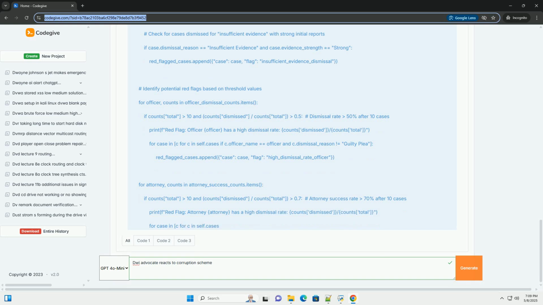1. Internal reporting. Report her findings to the appropriate Internal Affairs Division within the law enforcement agency or the Judicial Ethics Board. This is often the first step, but it may not be effective if the corruption is widespread. 2. External reporting. Report her findings to an external agency, such as the State Attorney General's Office, the FBI, or a federal prosecutor's office. 3. Whistleblower protection. If she reports to a government agency, explore whistleblower protection laws to safeguard herself from retaliation.